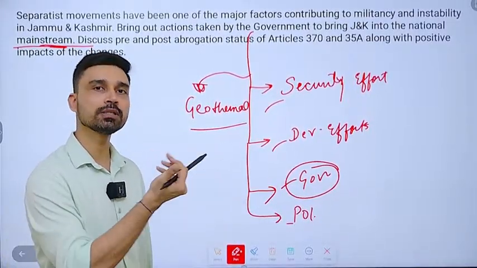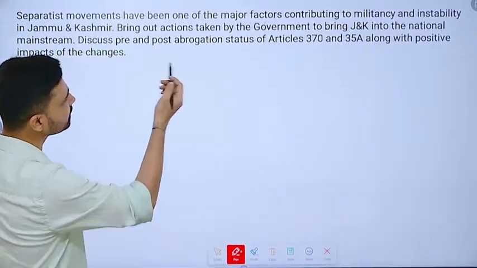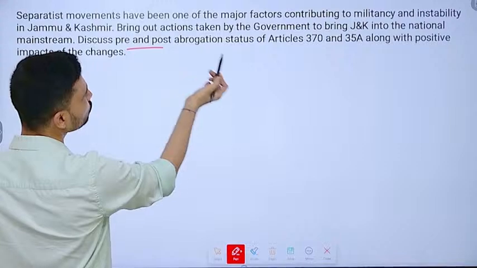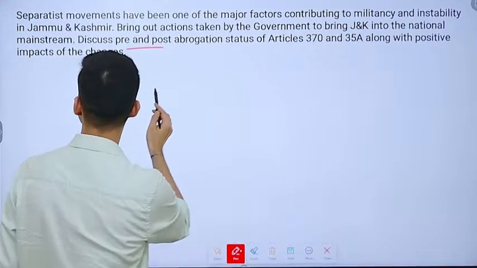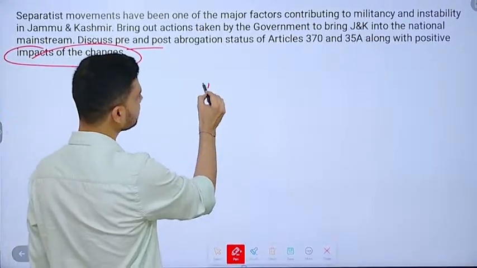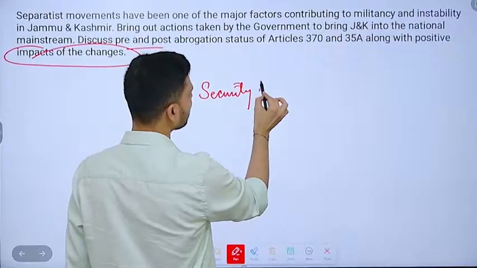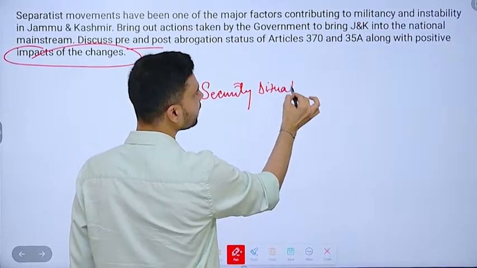Example you can talk about is the Zojila tunnel, Zojila Pass and all that. So that could have been the steps taken. Then discuss pre and post abrogation status. So how positive impact is being seen. So obviously the security crisis that earlier Jammu and Kashmir was facing. To some extent, to a large extent actually, we can say the security situation has improved in the valley.